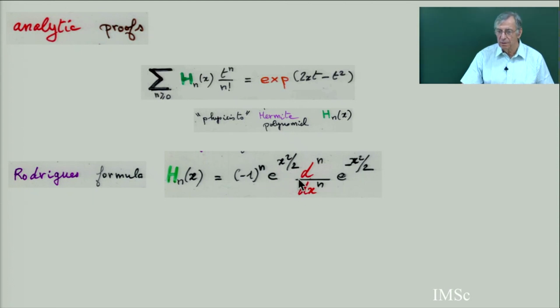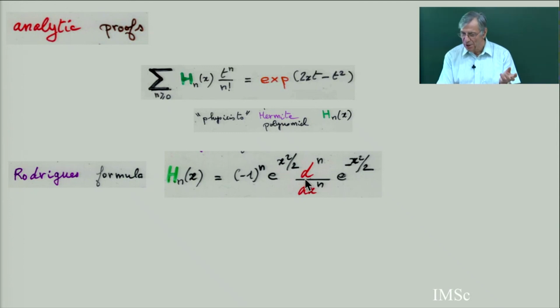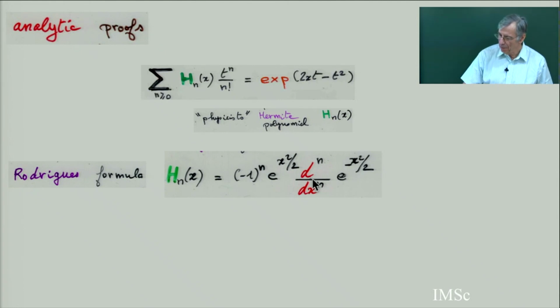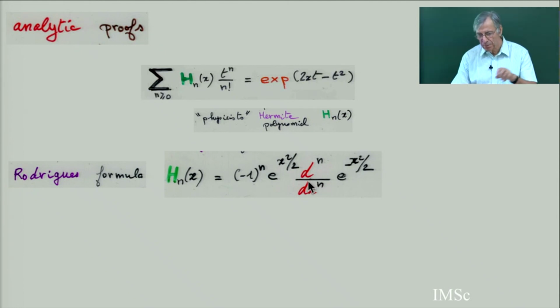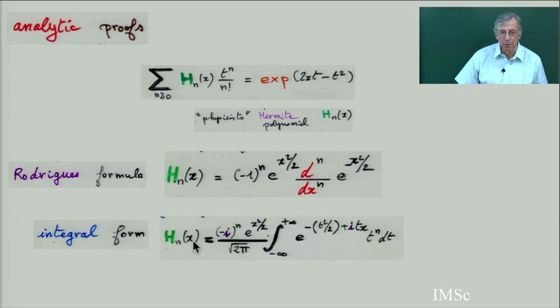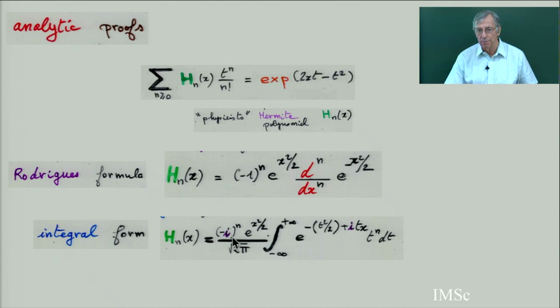It's a derivative. In fact, if you know the notion of derivative of species, you can easily prove this formula from the model of Hermite polynomial with fixed points and involutions with no fixed point. So the starting point of analytic proof also is to put the Hermite polynomial in integral form.